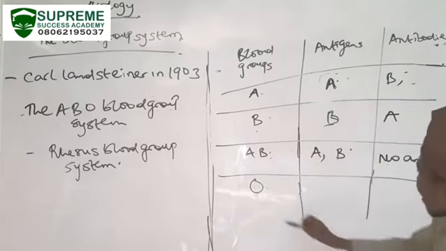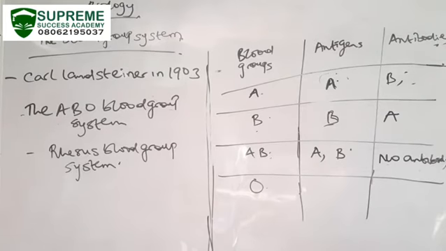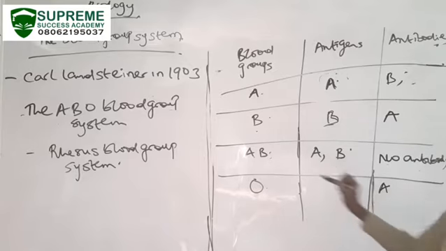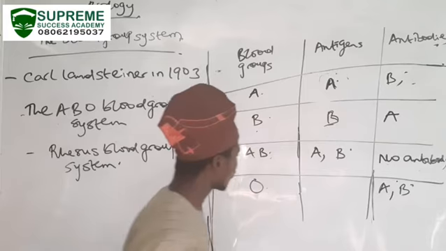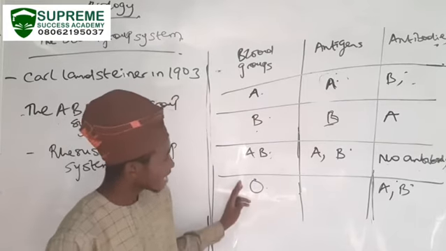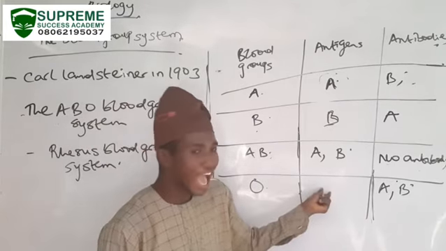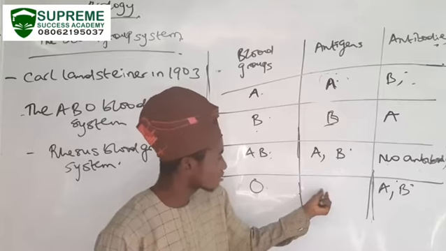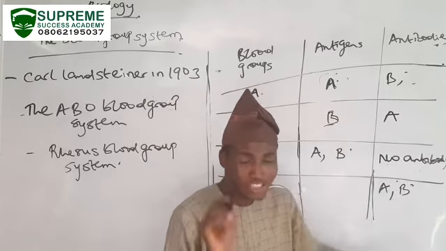However, now blood group O, what are the antigens on blood group O? As you can see, we don't have any. What are the antibodies? We have antibody A, and we have antibody B. Now, from what I can observe, O has no antigen and it has 2 antibodies. So these are 2 concepts.